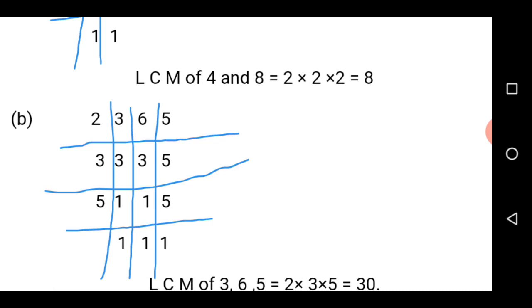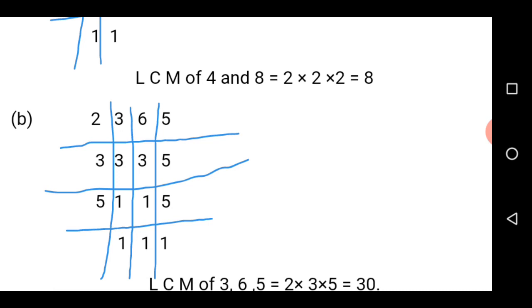So like I told you earlier, once your divisor can go in the numbers that are given to you, you are free to continue with the division. But merely looking at this, you can see that 2 cannot go in 3 without any remainder. But 2 will go in 6, but 2 cannot go in 5. So you will continue.